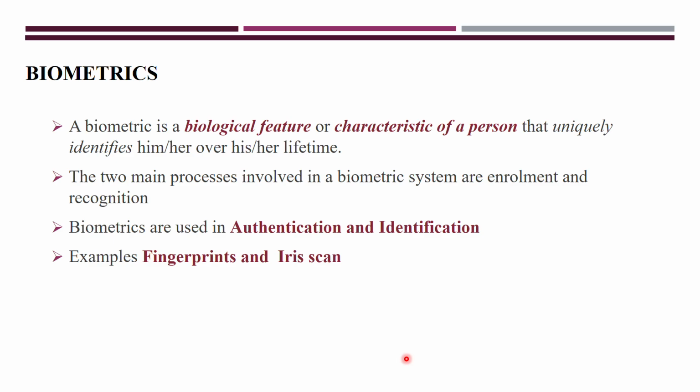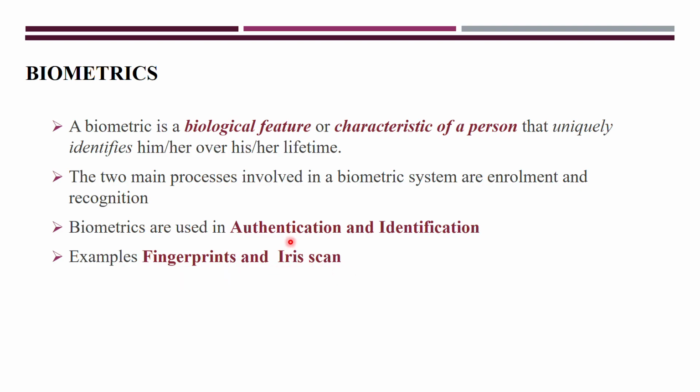Next, other than cryptography, you can also use biometrics for providing security. Biometrics contains biological features or characteristics of a person that uniquely identify him or her over his or her lifetime. Physical features of the person you can use for biometrics. Biometrics may be fingerprints or the iris.